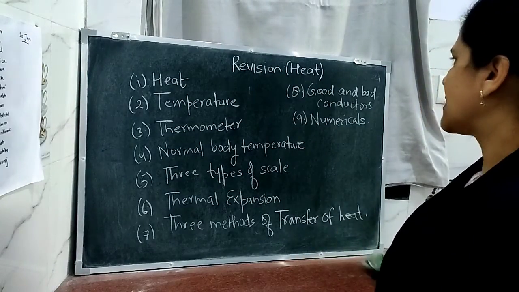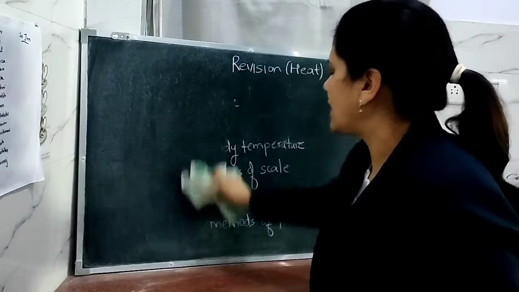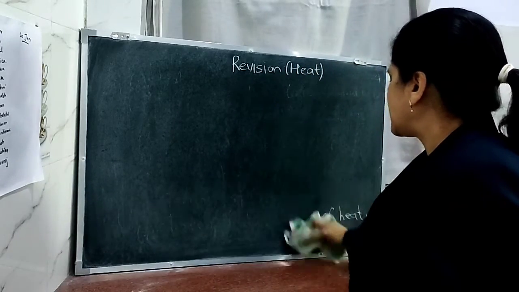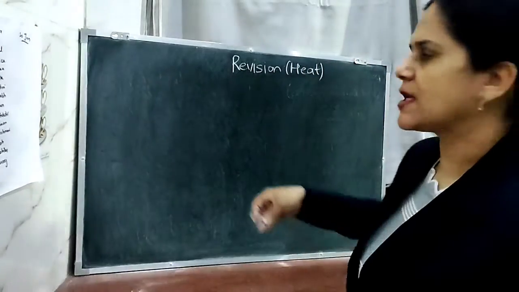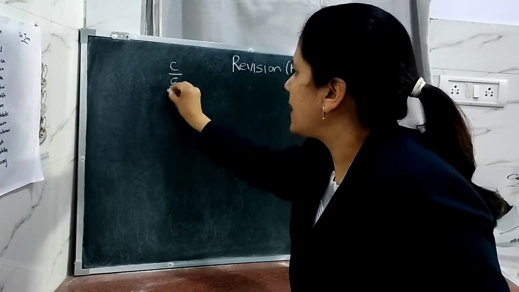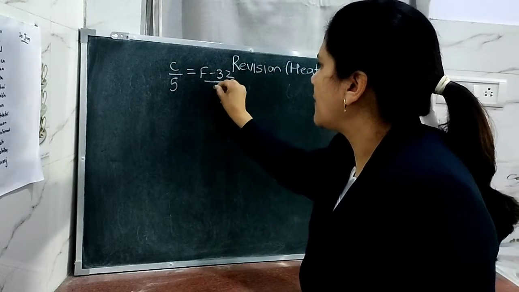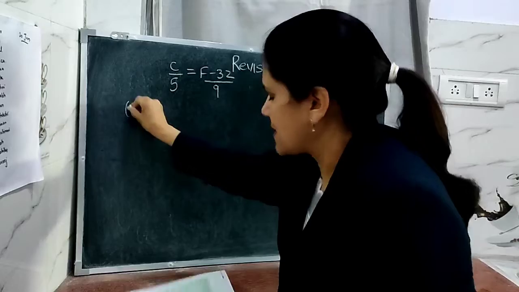Now we will be discussing some of the numericals which are based upon converting Celsius to Fahrenheit or Fahrenheit to Celsius scale. We have one formula, that is C upon 5 is equal to F minus 32 upon 9. Let us do the first example here.